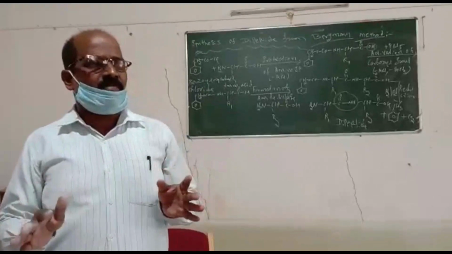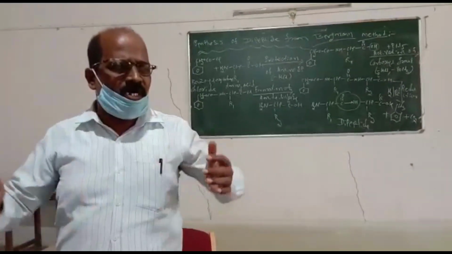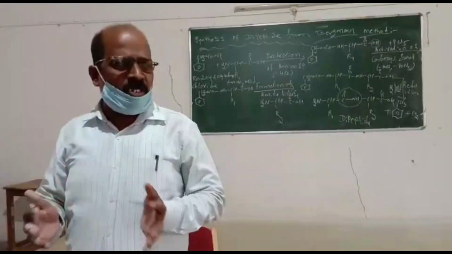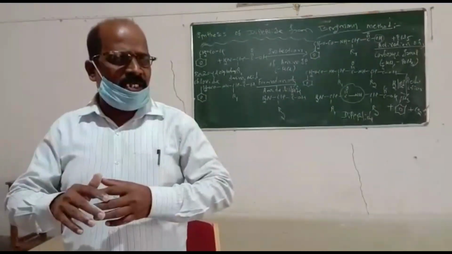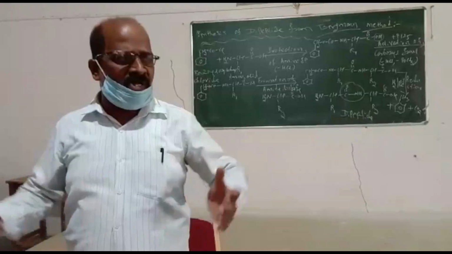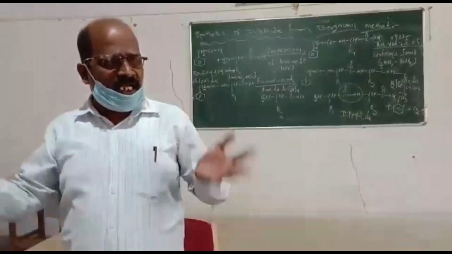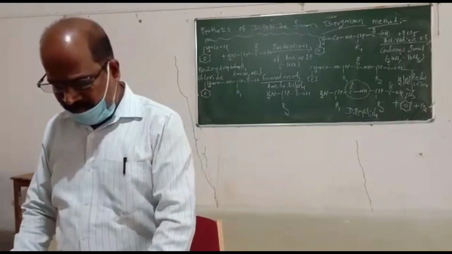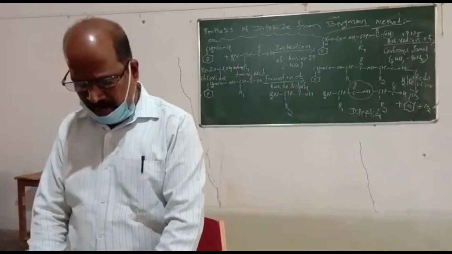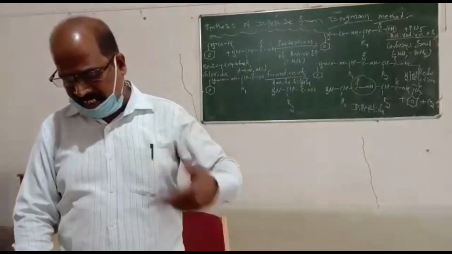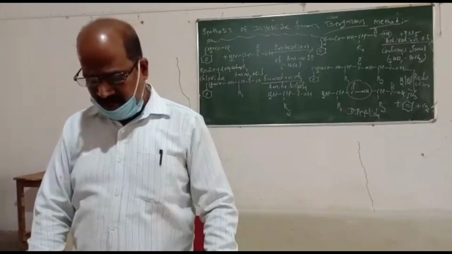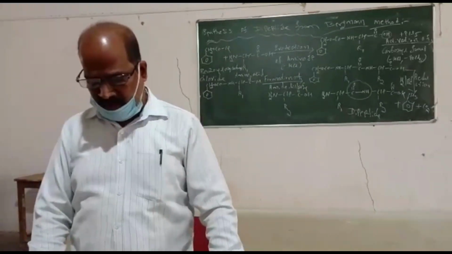The combination of two amino acids has one peptide bond, three amino acids have 2 peptide bonds, and 20 amino acids have 19 peptide bonds. This is the primary structure of protein.